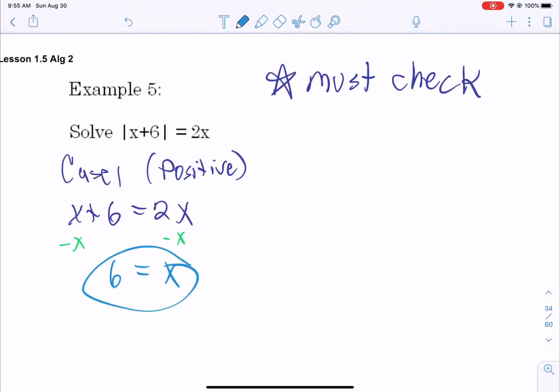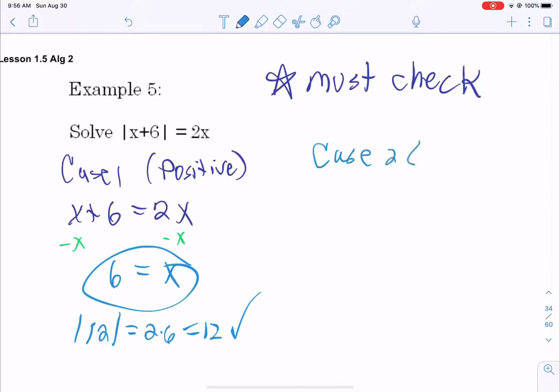Now let's look at our negative case. That's case 2. Case 2, first let's check it. So if we put it back in the original, we get 12 equals 12, which is perfectly good. Case 1 worked.